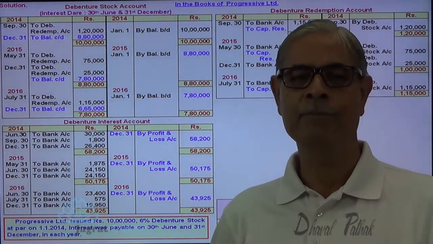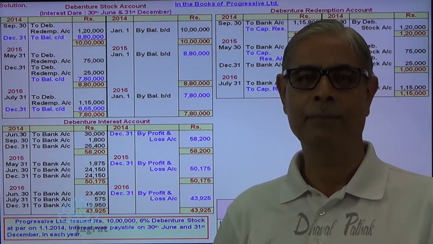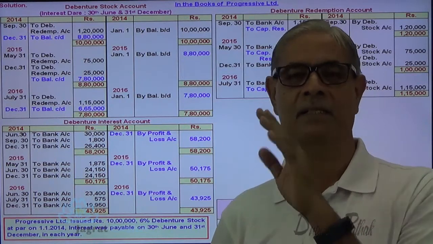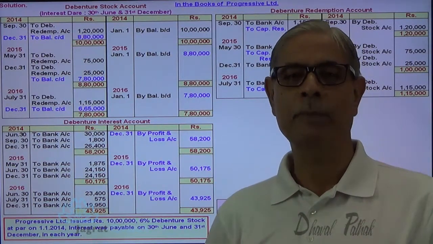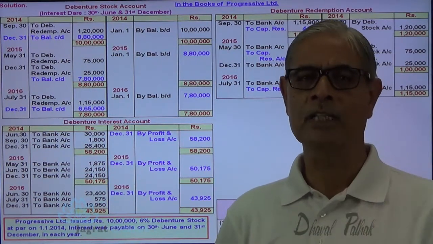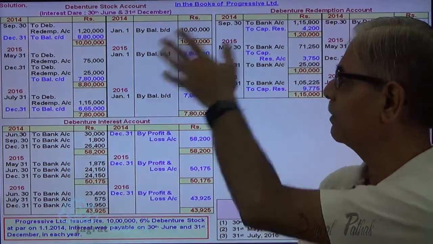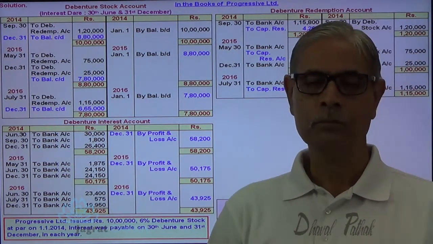This is how redemption of debenture is done. How is the redemption made? Own debentures purchased and immediately cancelled. That's an important point. And when the debentures are cancelled, then no interest is to be paid for the subsequent period after cancellation. That is also an important point to be noticed when you go for accounting for debenture interest. This is how I have tried to explain this sum.